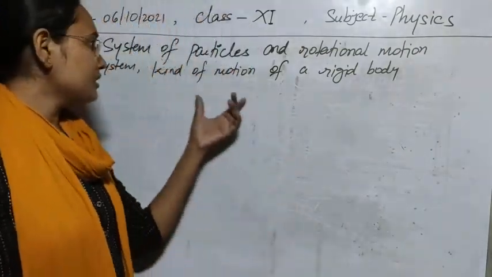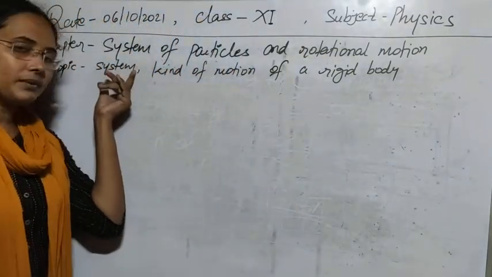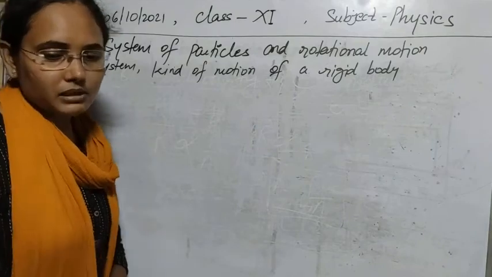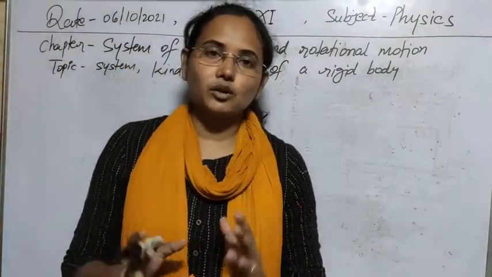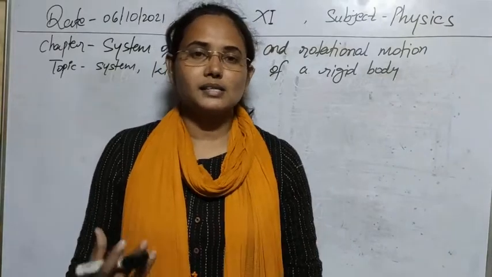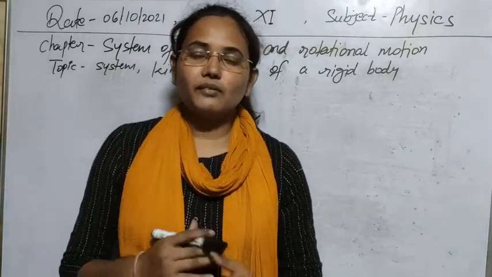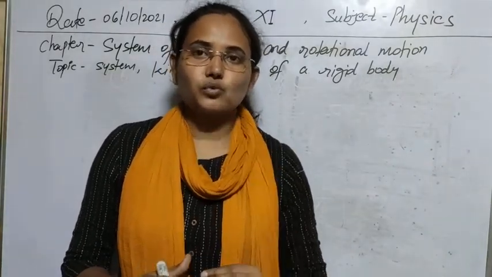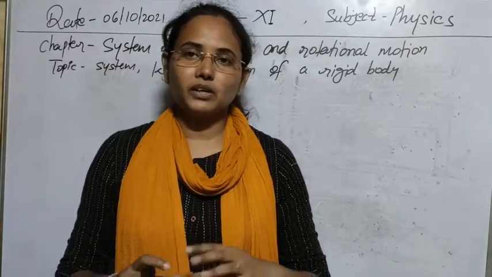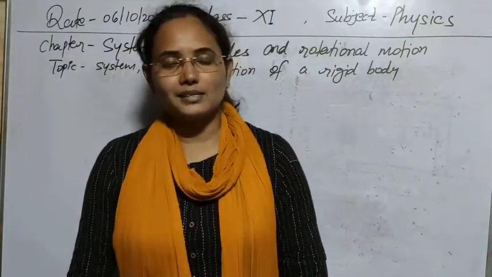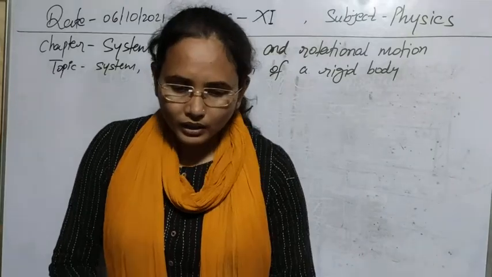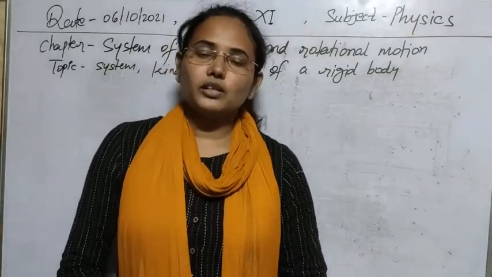So our first topic is the system. What is a system? A system is a collection of particles, molecules, ions, atoms. Whatever the constituent particles of the system are, if we take a collection of them, then that is collectively known as a system. Now the next one, what is a rigid body?